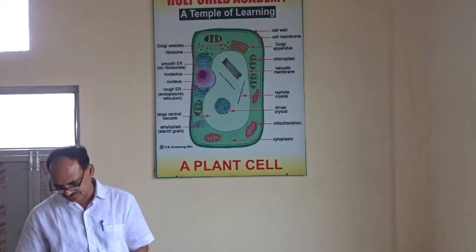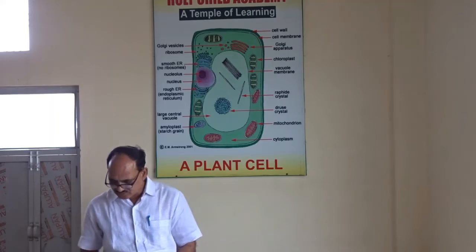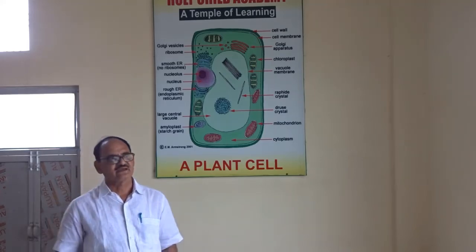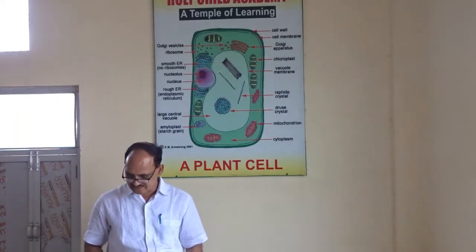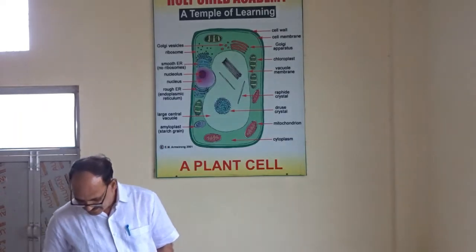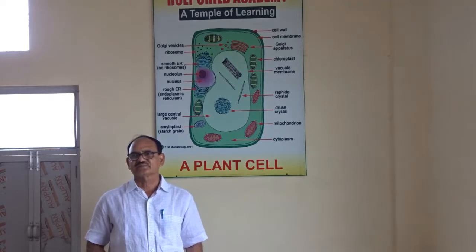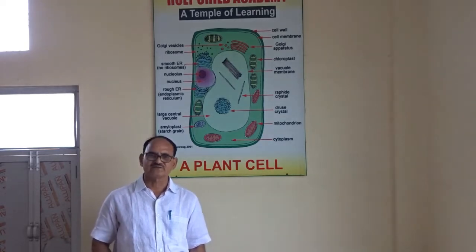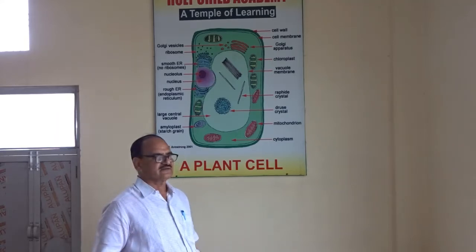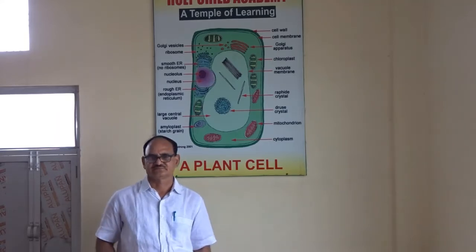First of all, Robert Hooke in the year 1665 discovered cell in a cork slice, which was very similar to a honeycomb.